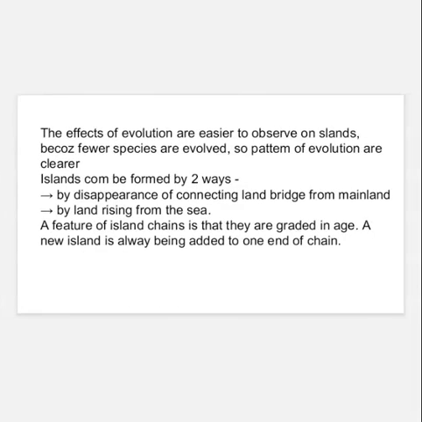The effects of evolution are easier to observe on islands because fewer species have evolved, so patterns of evolution are clear. Islands are formed in two ways: by the disappearance of connecting land bridges from the mainland, or by land rising from the sea. A feature of island chains is that they are graded in age. A new island is always being added to one end of the chain.